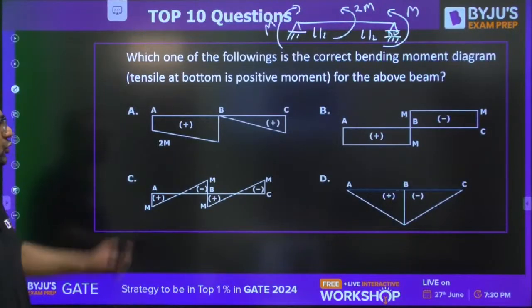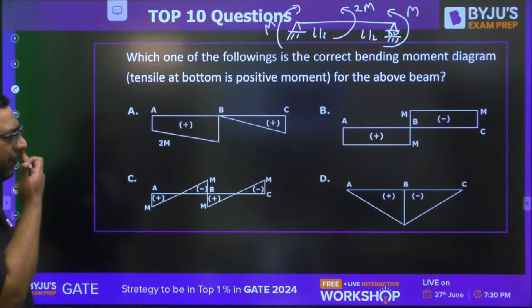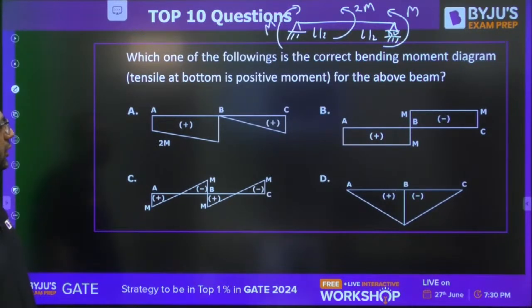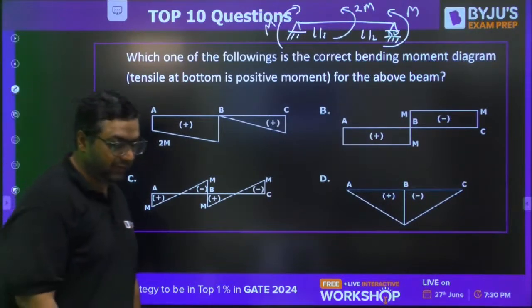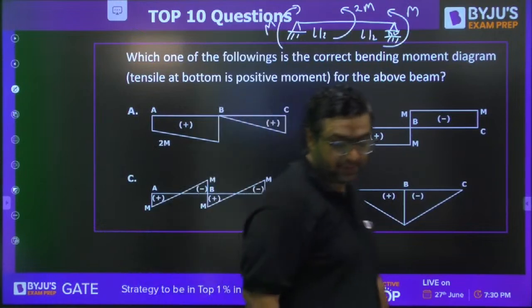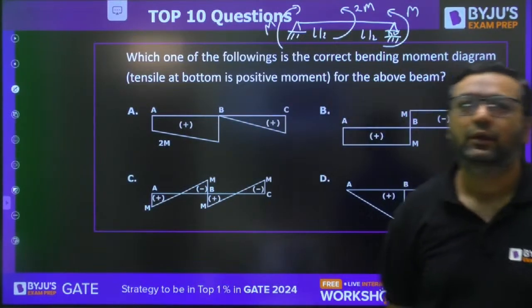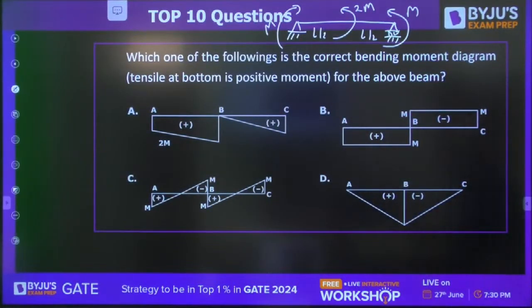Yes. So you can choose which of the following bending moment diagrams is going to be the correct one. You need to see the bending moment diagram. Yes, this is a very good question. Let us see how many of you are able to give the right answer. Question number 6 it is.